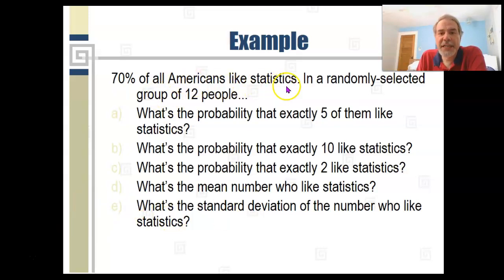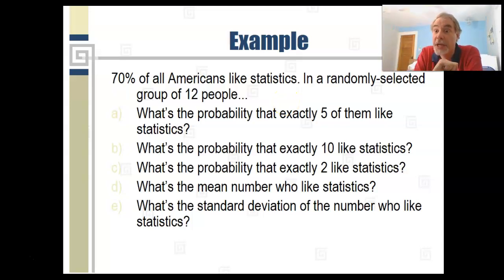70% of all Americans like statistics. I just made that up, but pretend for the sake of the problem that it's true. So that means if you just randomly select anybody out of all Americans, the probability of that person liking statistics is 70%, or 0.70. In a randomly selected group of 12 people, just selected from all Americans, what's the probability that exactly 5 of them like statistics?